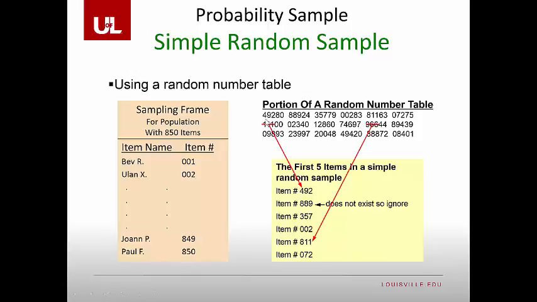You could also grab numbers going in between spaces. So for example, we could have said 492 and then 808, since 808 is part of our group. However, we would have to ignore number 892 since that's beyond our 850 and skip over to the next value, which would be 435. That's also an acceptable way of grabbing a random sample.